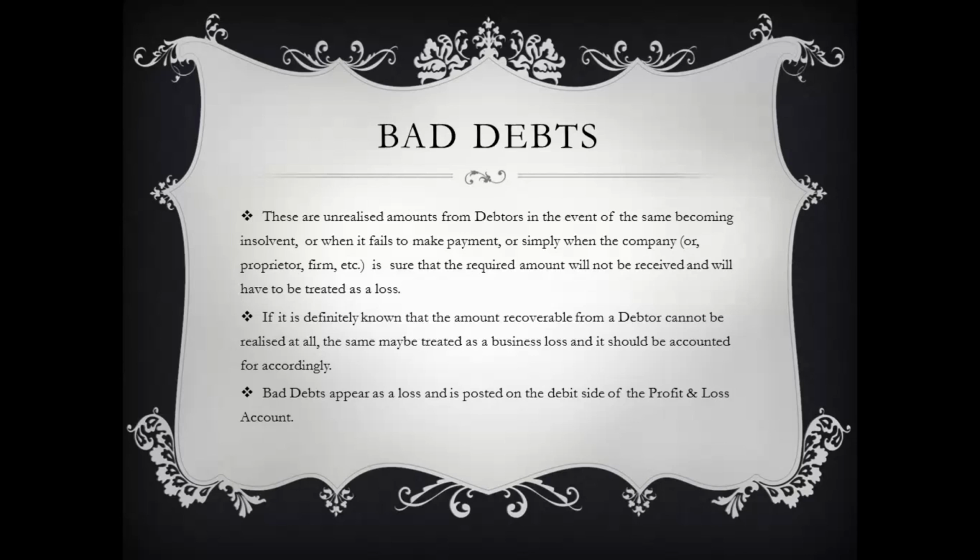These bad debts, as I have said before, will appear as a loss and shall be posted on the debit side of the profit and loss account. We also say the bad debts are charged against the profit. Charged against profit means while coming to the figure of net profit, it will appear on the debit side of our profit and loss account, so that while calculating the profit figure, that bad debts will be treated as a loss and shall be deducted while arriving at the figure of net profit. Now this is what we have understood about bad debts.